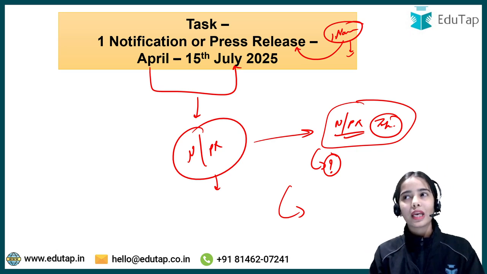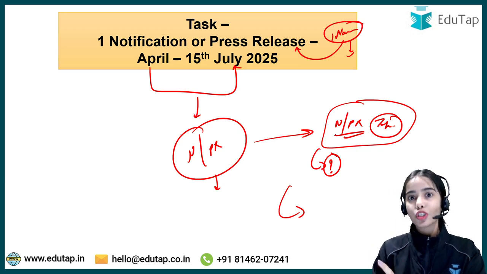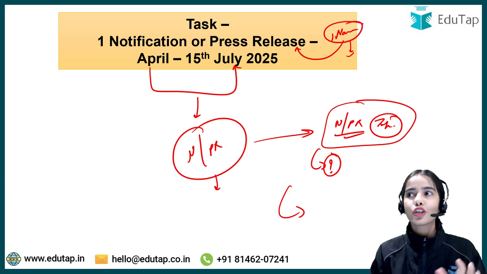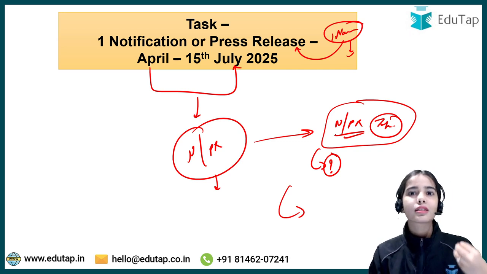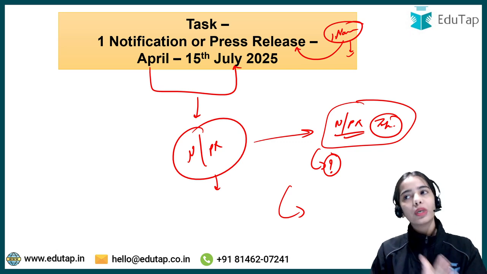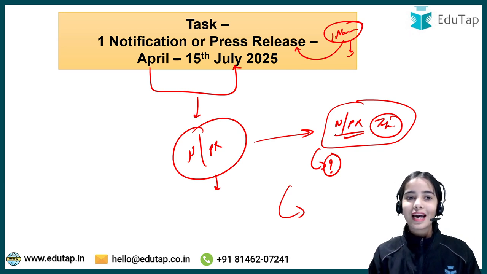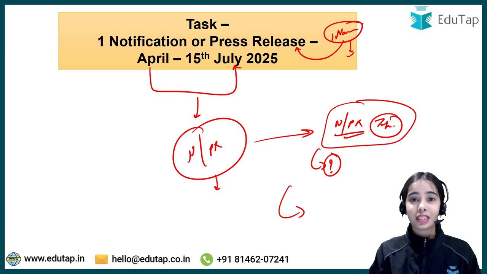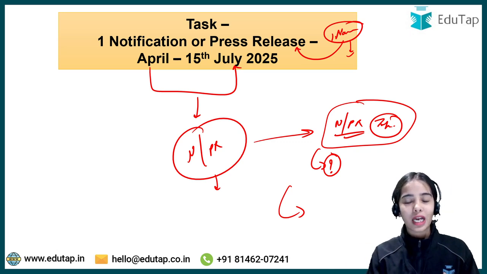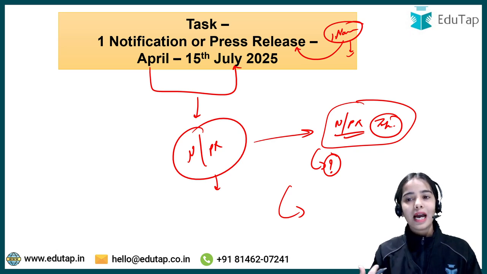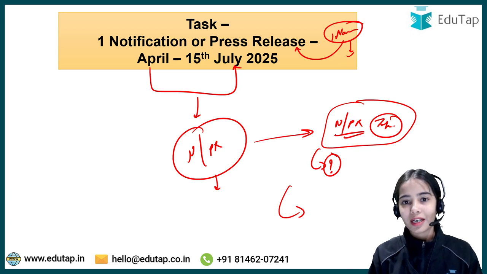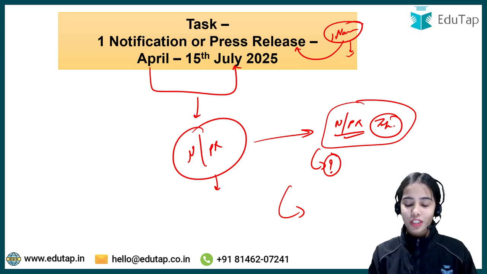If I think it is important but not in the most important list because of a particular reason, that will give you clarity on why it is not among the most important, only in the important list. So this is the idea. I hope you enjoyed this video. I enjoyed making this PPT, and I had to go through the notifications and press releases from April till 15 July and of March also, but it gave me some clarity, and I hope this has given you some clarity also in regards to the most important notifications.